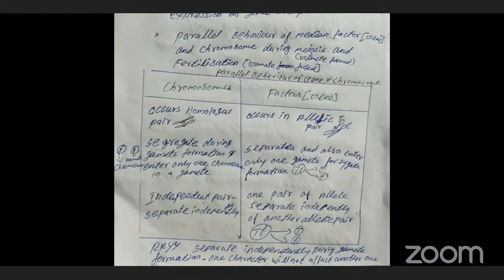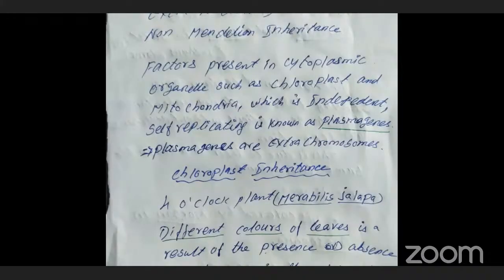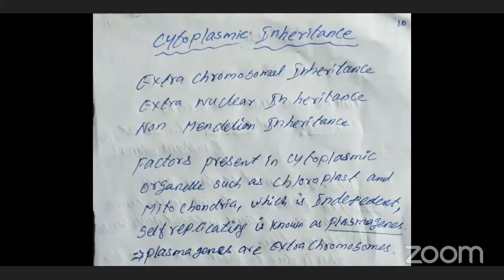That's all about the chromosomal theory of inheritance. Next one is cytoplasmic inheritance. What's the meaning of cytoplasmic inheritance?